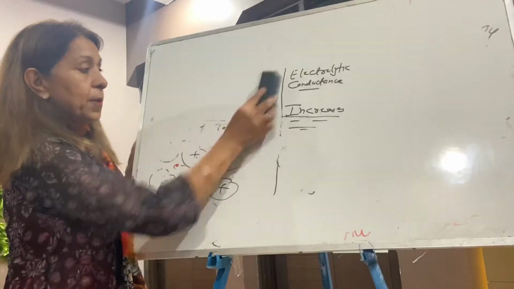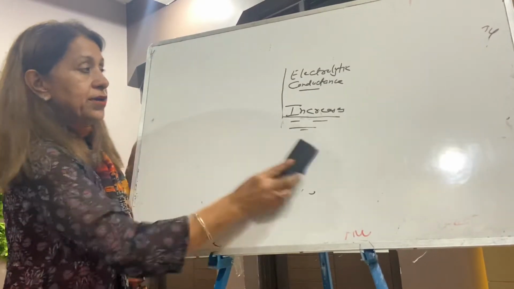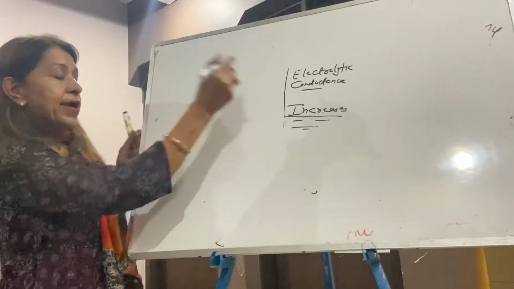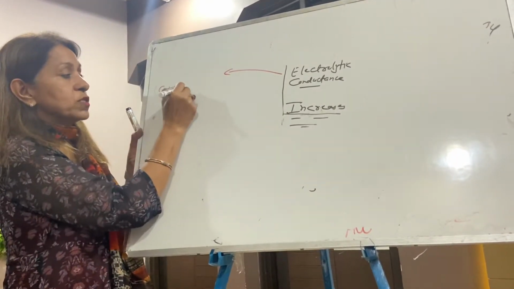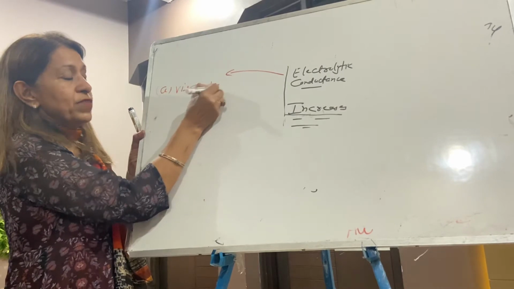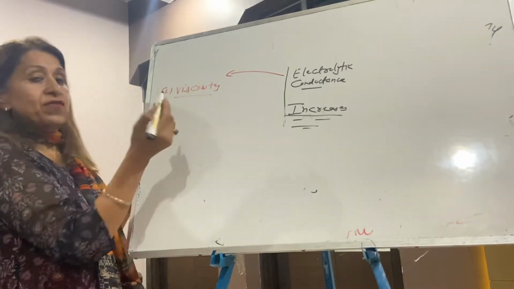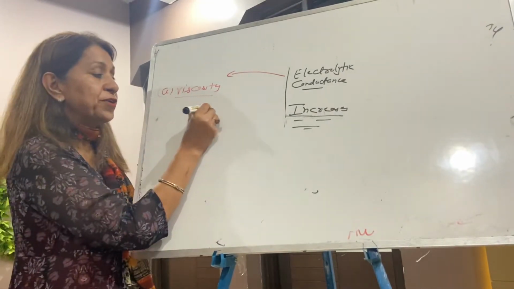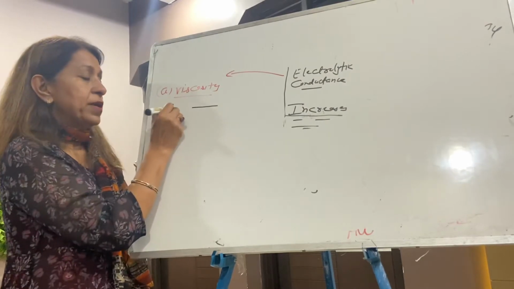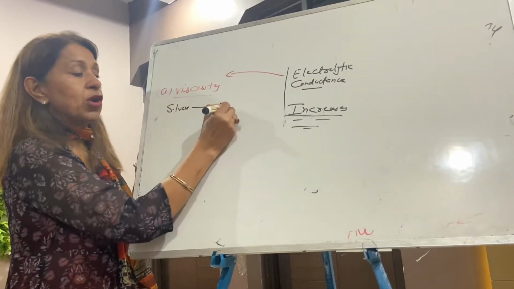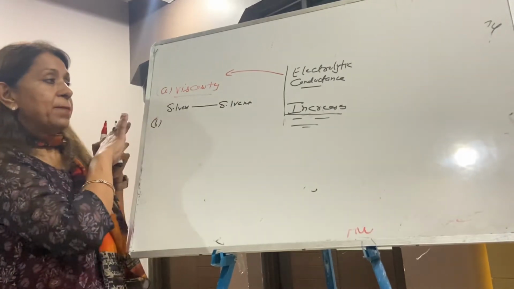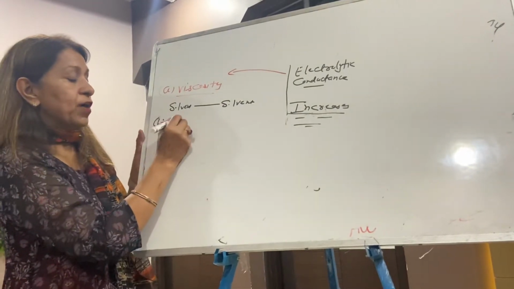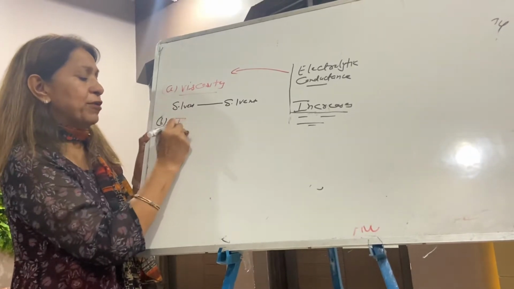But in the electrolytic case it increases with increase of temperature. Why? Because this conductance depends upon three factors. A part: viscosity. What is viscosity? Viscosity is the force of interaction between solvent and solvent. B part is solvation of ion. C part is interionic interaction.